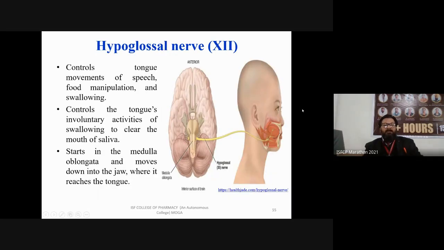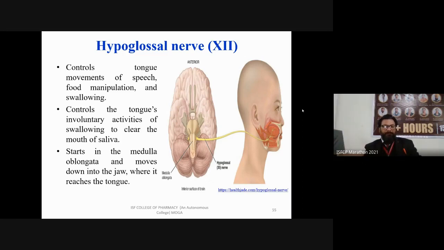Your last cranial nerve is your hypoglossal nerve, that is cranial nerve 12. It controls tongue movement for speech, food manipulation and swallowing.